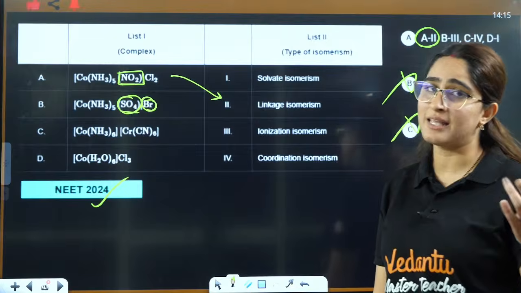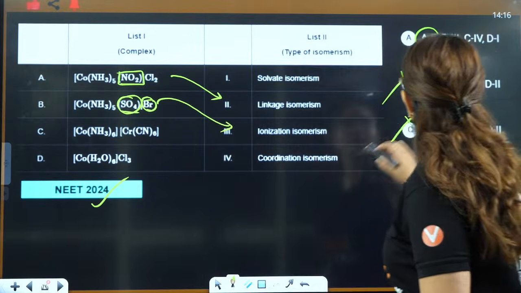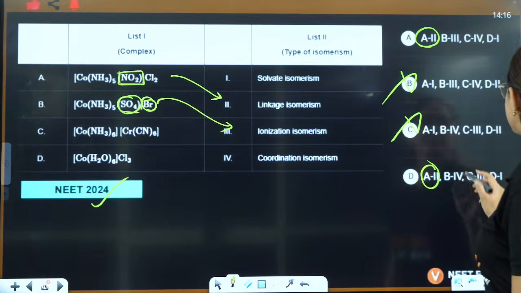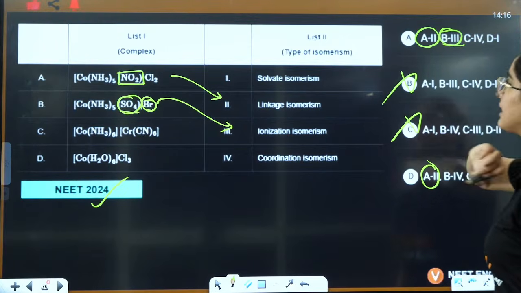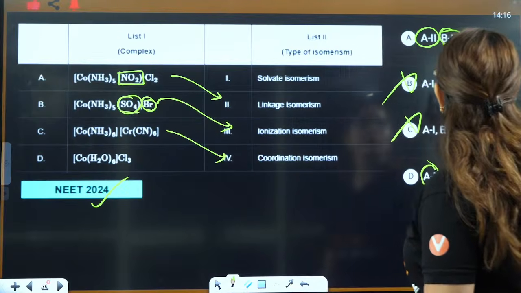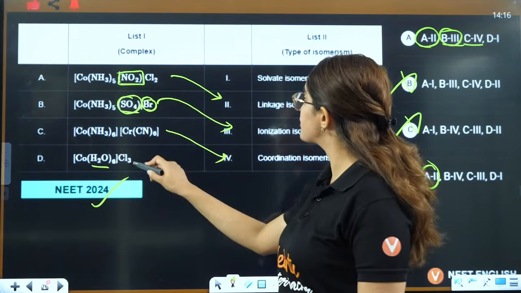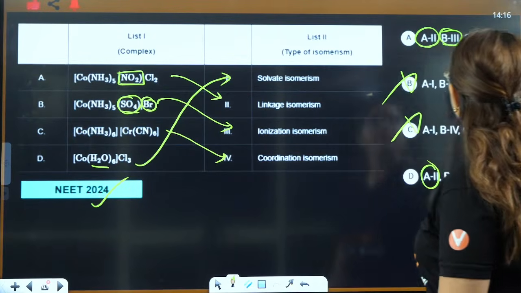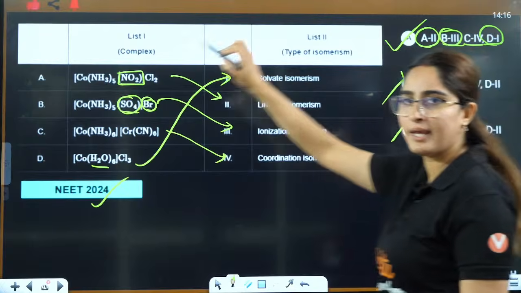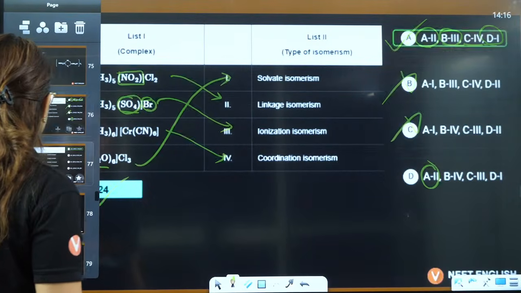Bromine can act as ligand as well. So it will show ionization isomerism, right? So B is 3. Then you can see this is coordination isomerism, C is 4, and this one, because water as a ligand, definitely it is hydrate or solvate, that is D is 1. So A is the correct answer here, right?